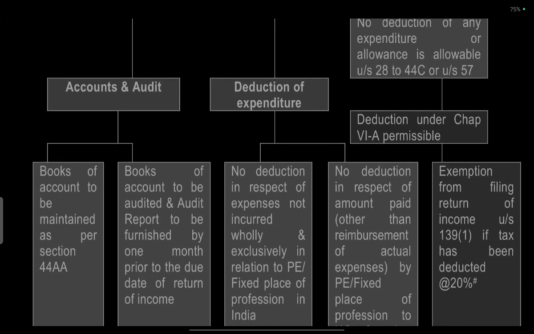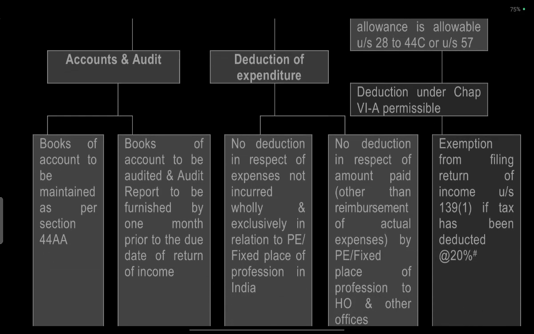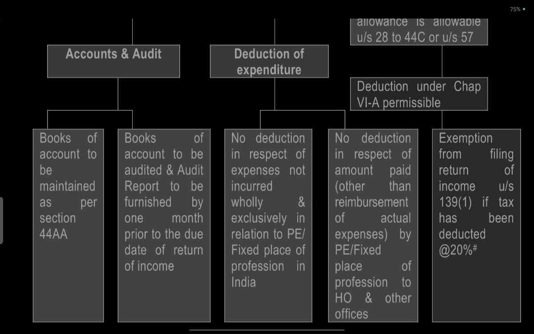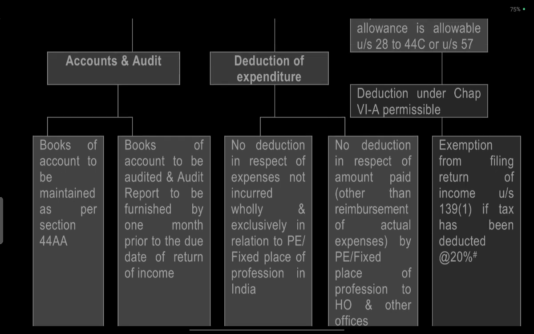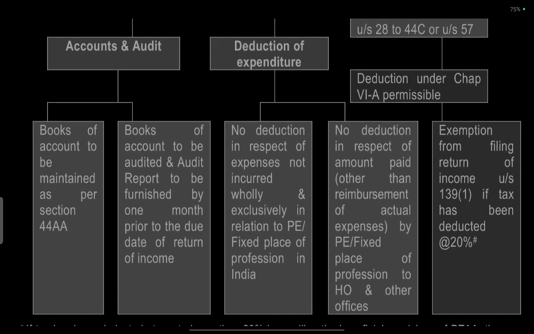Audit and accounts, reduction of expenditure. The books are to be maintained as per section 44A. Books of account are to be audited and the audit report furnished one month prior to the date of return of income. No reduction shall be allowed in respect of expenses not incurred wholly and exclusively for the permanent establishment or fixed base of profession in India. No reduction in respect of amounts paid, other than reimbursement of actual expenses, by the PE or place of profession to the head office.